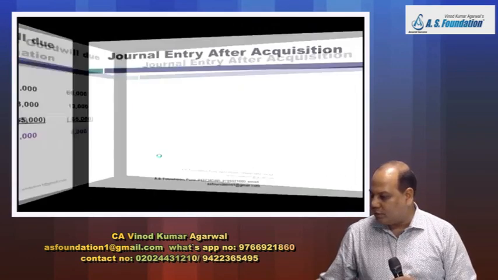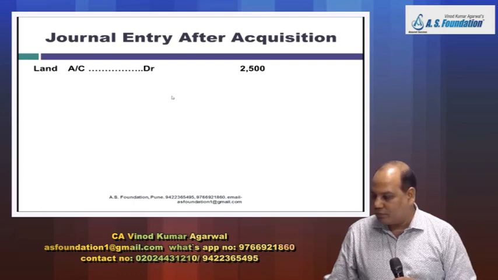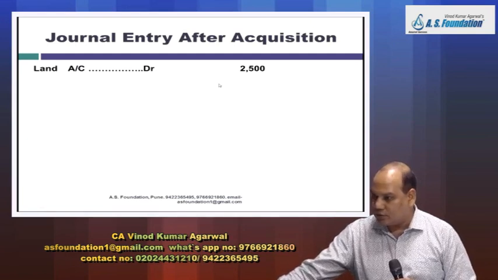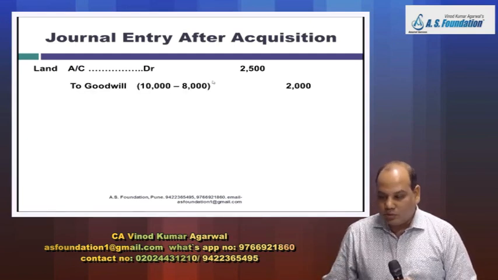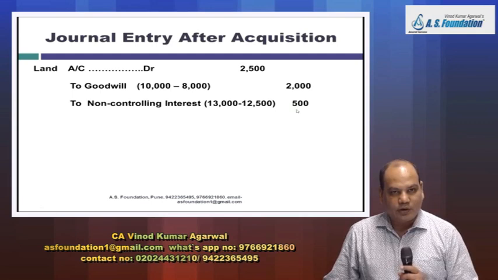Now what is the rectification entry you will pass? So journal entry after acquisition. I will need to increase the value of land by 2,500. And I will decrease the goodwill value by 2,000, to goodwill 2,000. And I will need to increase the NCI value by 500, to NCI 500.